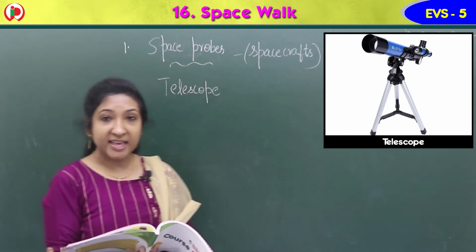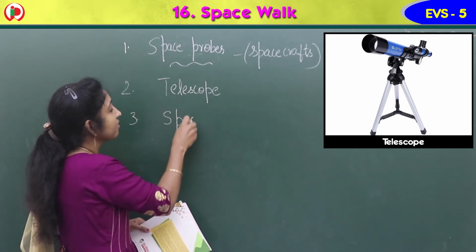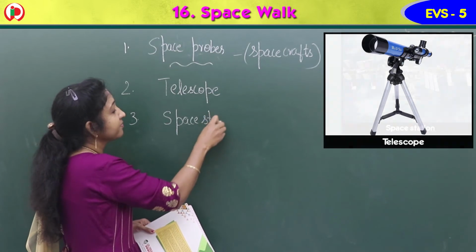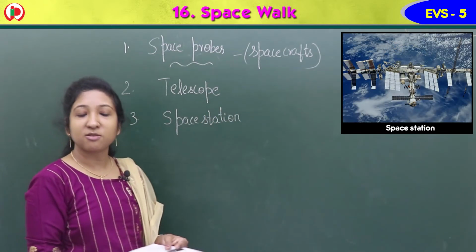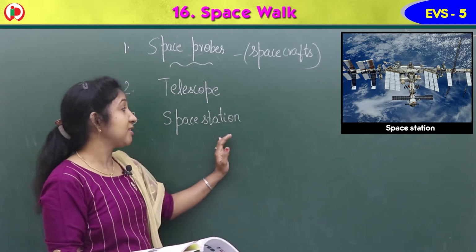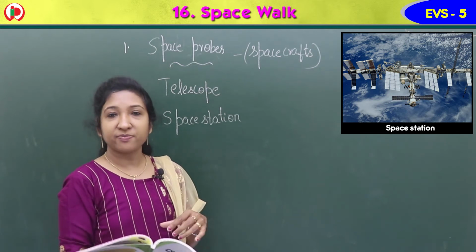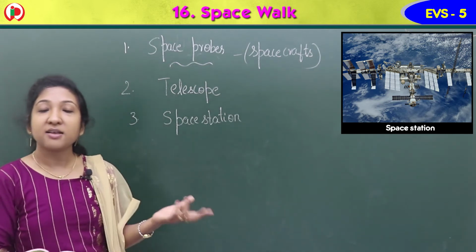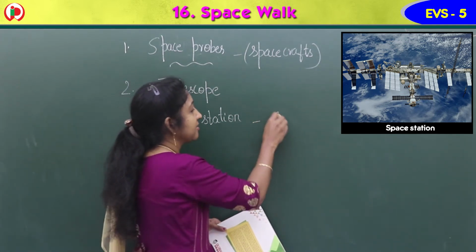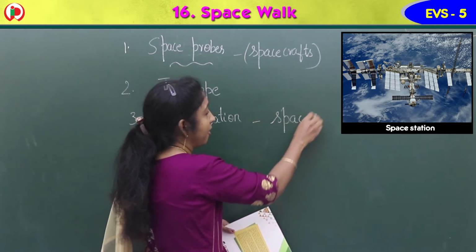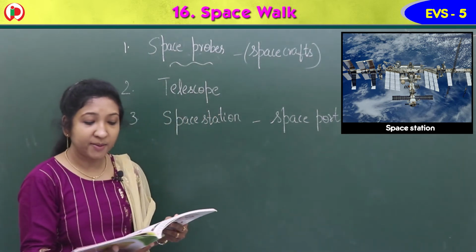Then space station. Next is space station. Here we have a railway station, bus station. So in space also there is a space station. It is a permanent spaceport. We have seaport, airport, like that. A permanent spaceport is there in space. It is a space station actually.